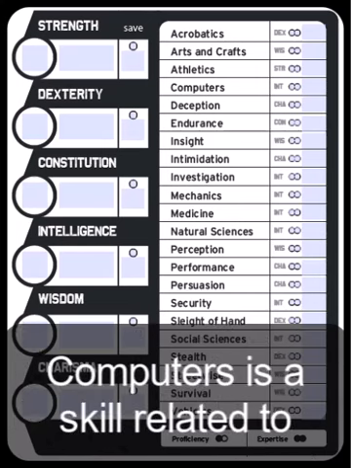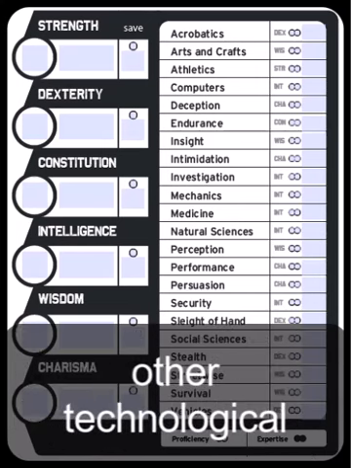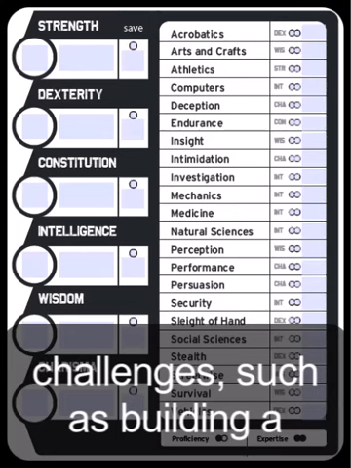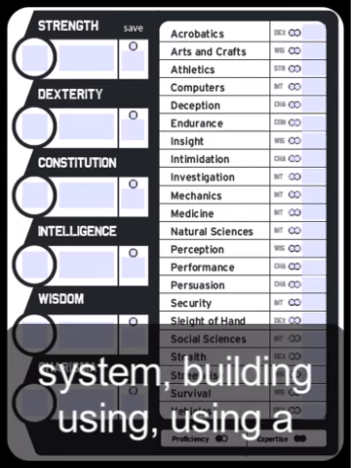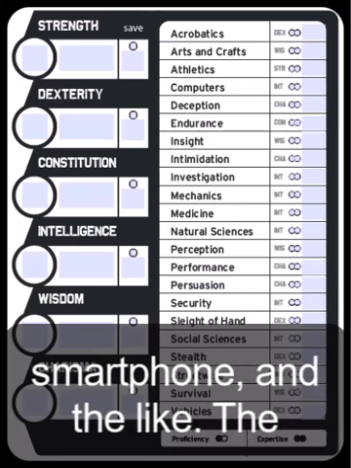Computers is a skill related to your use of computers and other technological challenges, such as building a computer, hacking a system, using a smartphone, and the like.